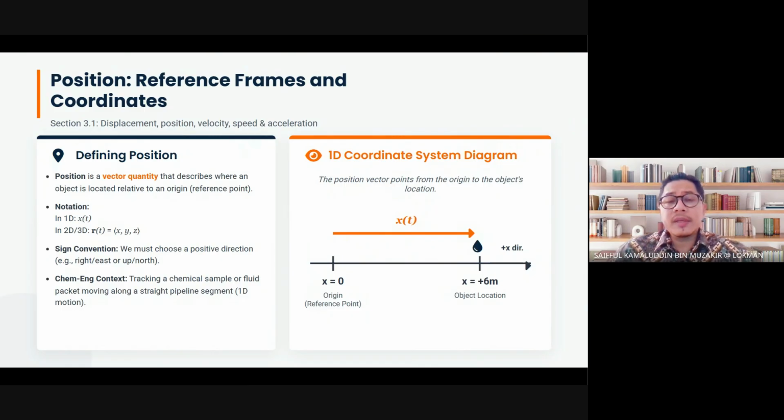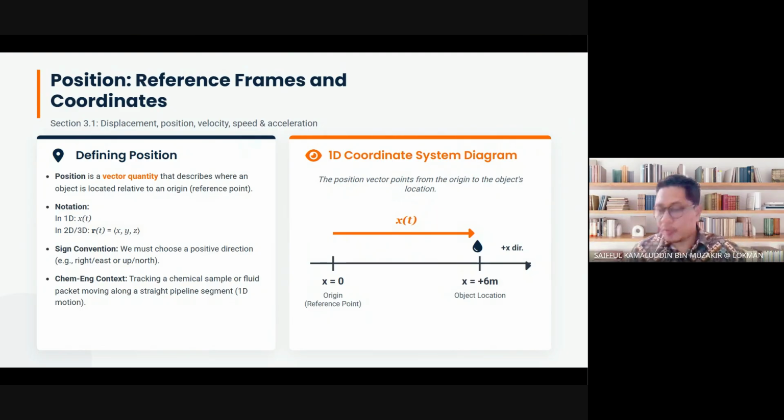Now in a one-dimensional coordinate system diagram, as shown in the slide, the position vector points from the origin to the object's location. So the initial location of the object is at the origin, x equals 0. So after a certain movement, it moves to the right of the x-axis. It moves to plus 6 meters. If it moves to the right, then the final location is positive. See, that is how we define the position.